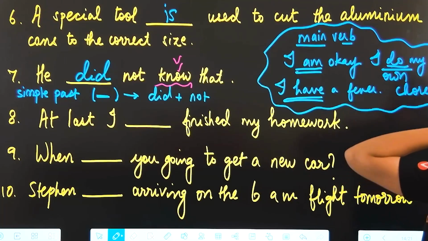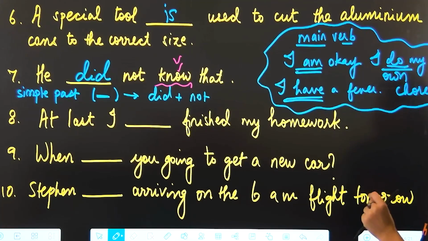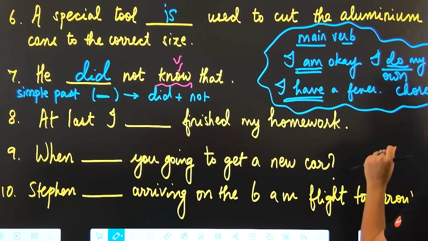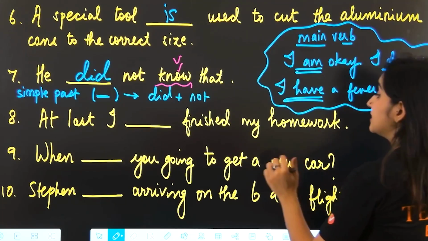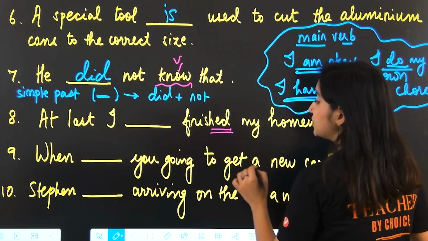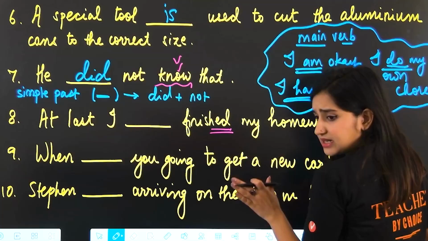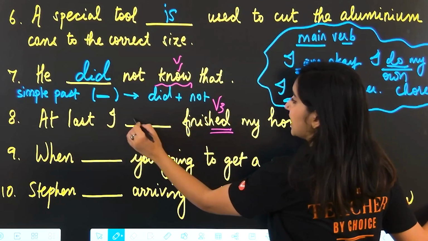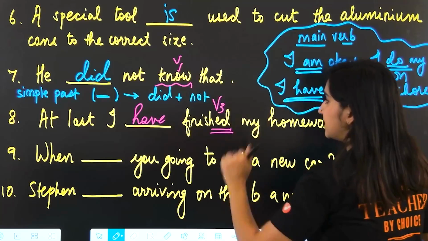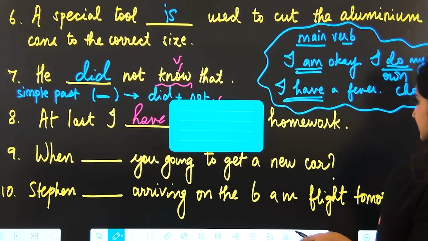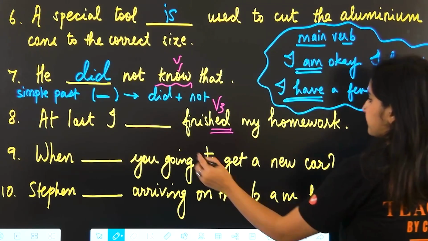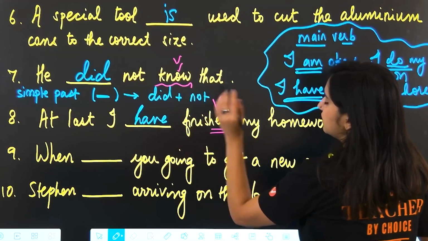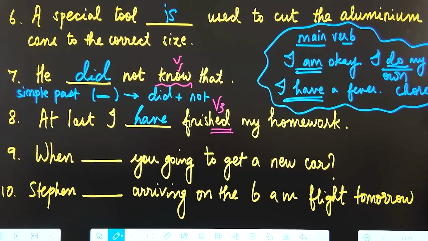Next, at last, I finished my homework. At last, I finished. It's a regular verb, okay? This is the V3 form. So at last I have finished my homework. Actually, I'll write that with blue.